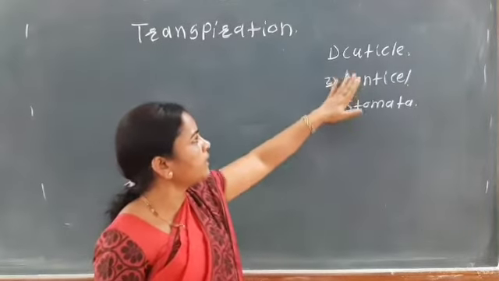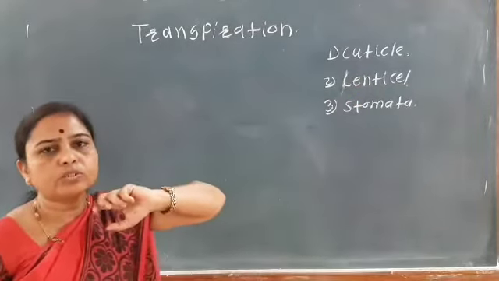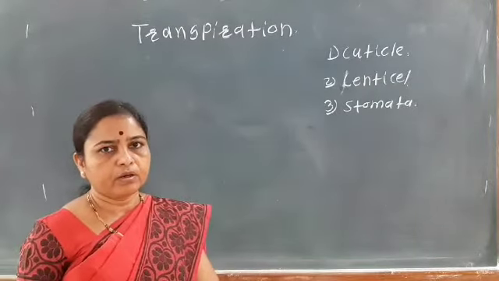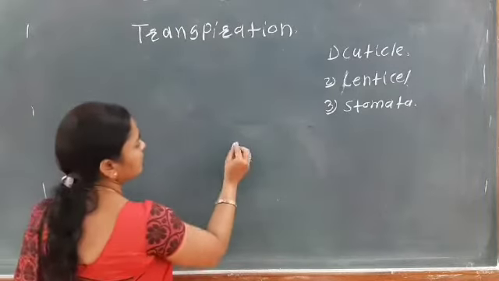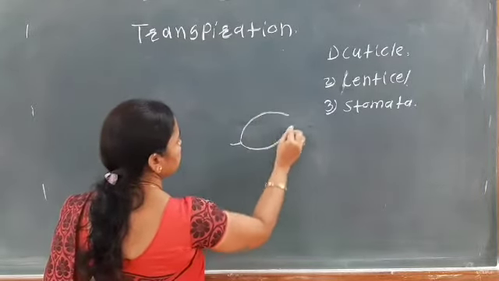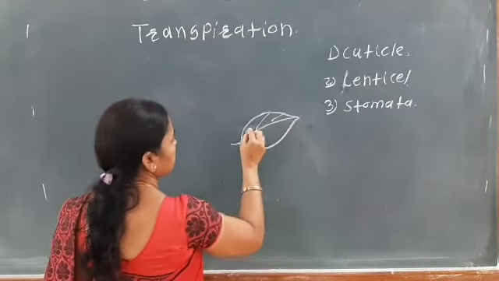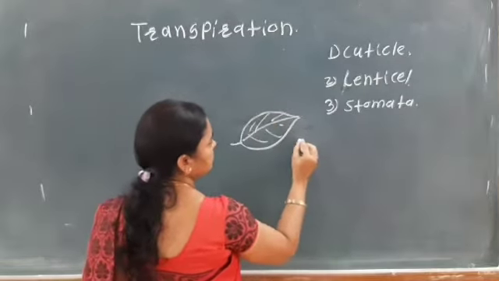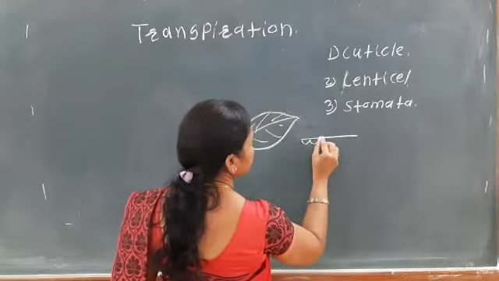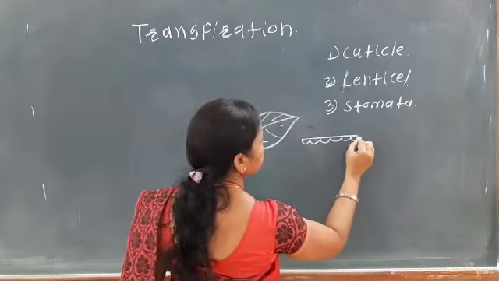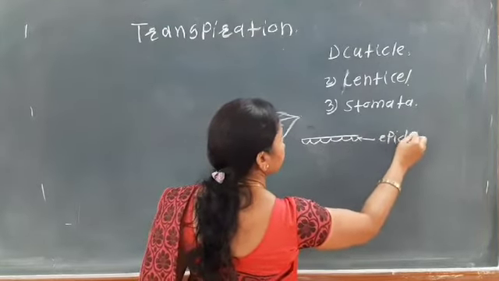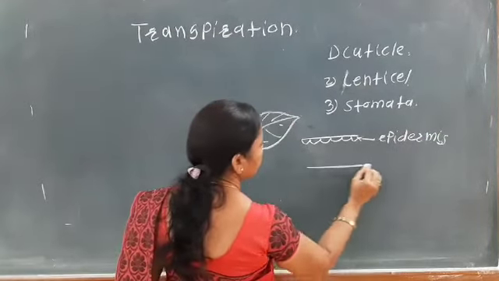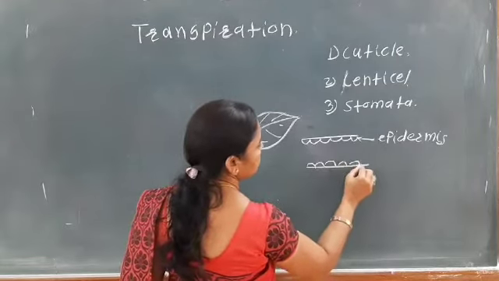The cuticle is the outermost layer present on the epidermal cells. Here we have a leaf, and if we take the TS of the leaf, here is the epidermis layer, the upper epidermis, and then the lower epidermis.